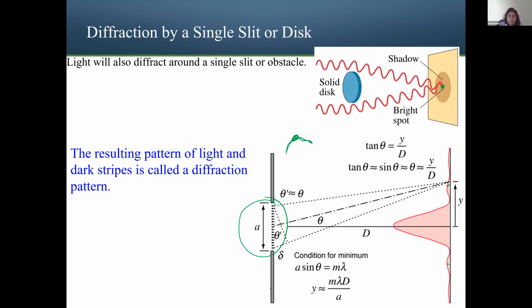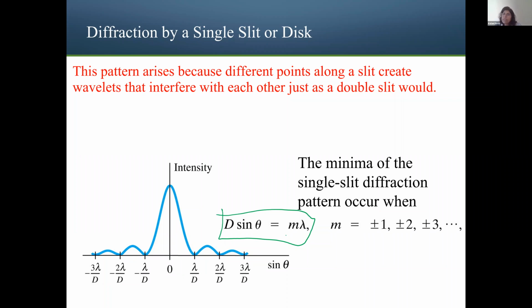Again, you will be able to combine that with your order number m. m equals 0 has the high intensity peak, and then you have the peaks that we label as dark here. So this is dark, this is dark, this is dark, in multiples of that lambda over d ratio.